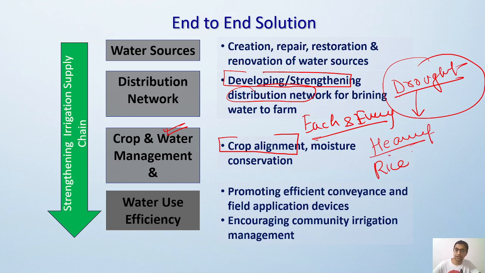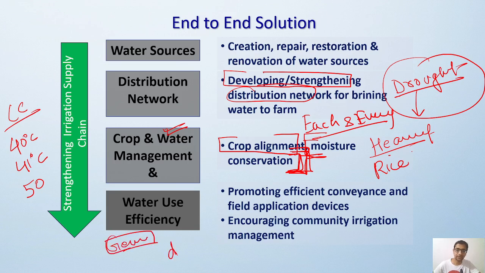Then moisture conservation techniques are needed, because right now climate change is happening and in very hot areas the temperature is going to 40 degrees Celsius, 41, and in some places it is reaching up to 50, 52 also. So there is a need to conserve the moisture in the field, because moisture leads to better germination of the seed. If the moisture is not there, the field will be dry, and a dry field will not be able to germinate the seed properly. So this is very important for that purpose.